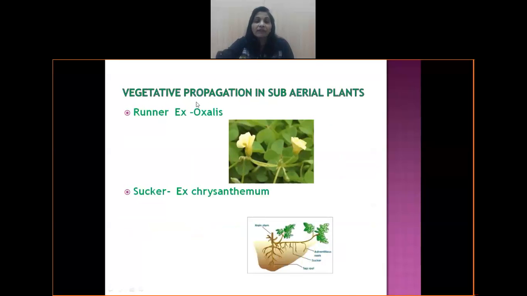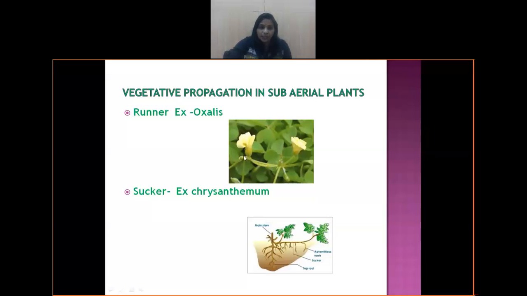The next one, vegetative propagation in subaerial plants. Subaerial plants means the plants which are on the soil. We generally call them runners and creepers, and we give them different names. So what is this runner? As the picture is self-explanatory, runner is a modified stem. You can see here it's a modified stem with the node here where the flower is arising. This is the node. This is another node. The distance between the two nodes is the internode. One node, another node, and then you have the internode.